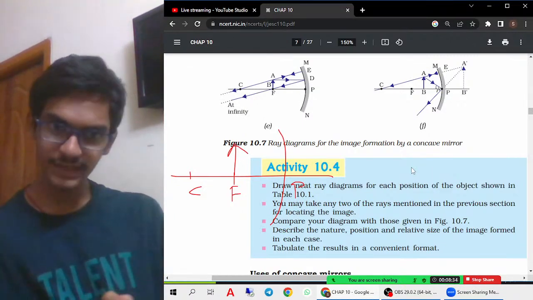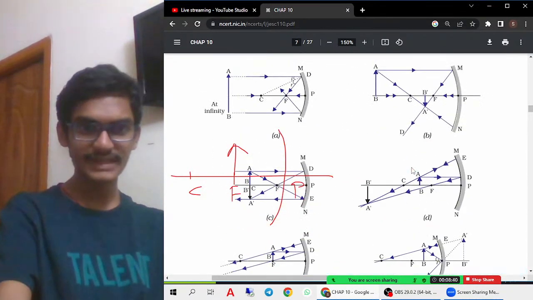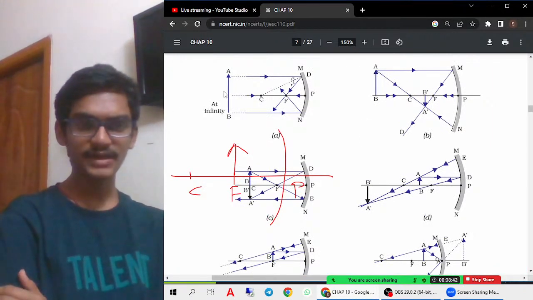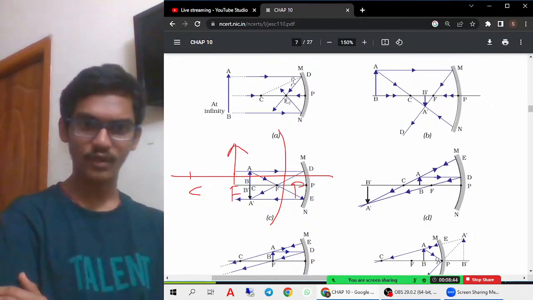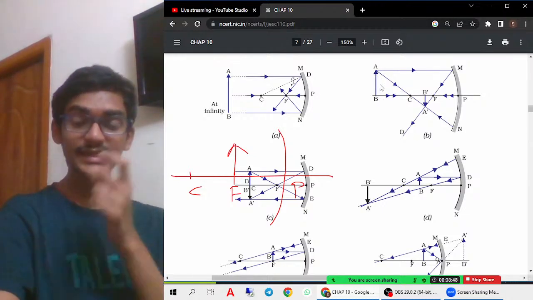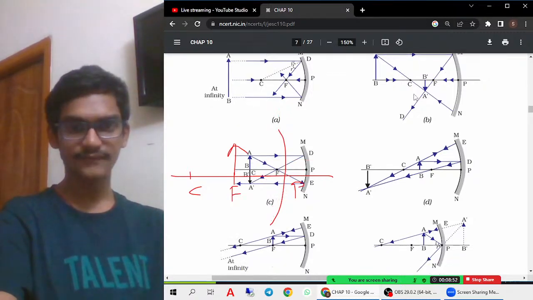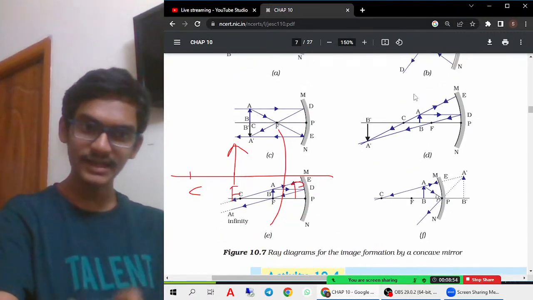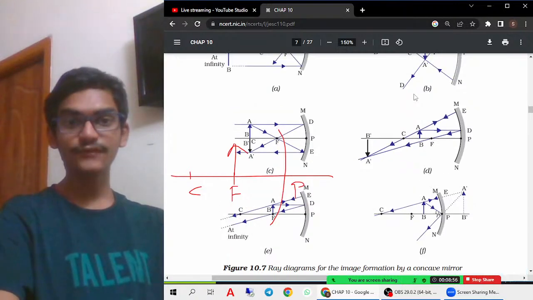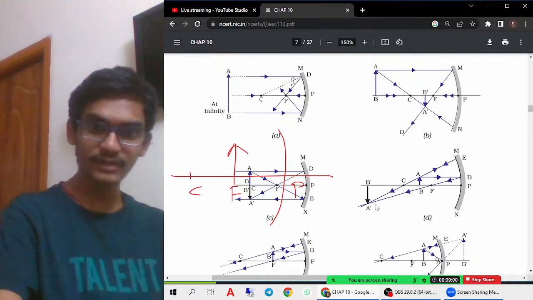If we keep it at infinity, the image is formed at focus. Then in the second case, the object is beyond C, and the image is formed between C and F. In the third case, the object is at C, and it is forming at C only. And in the fourth case, the object is between C and F and the image is forming beyond C.